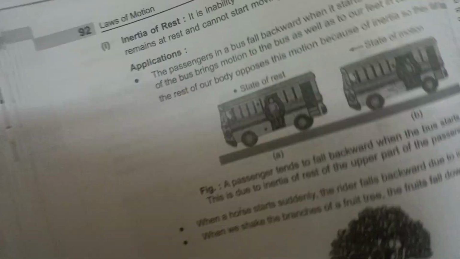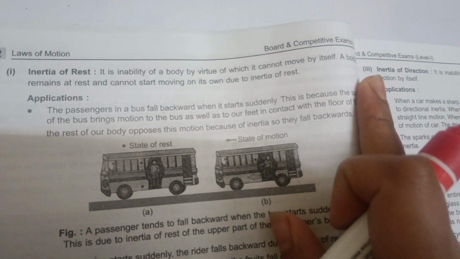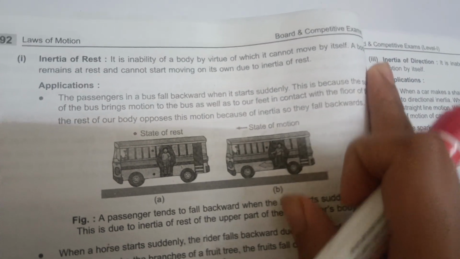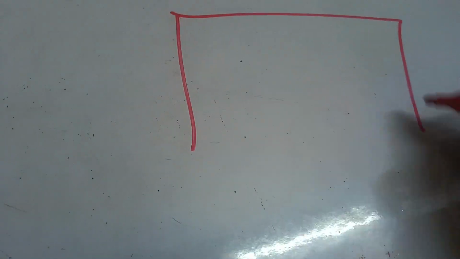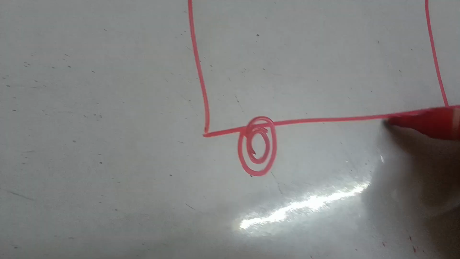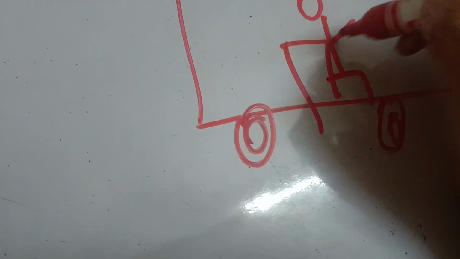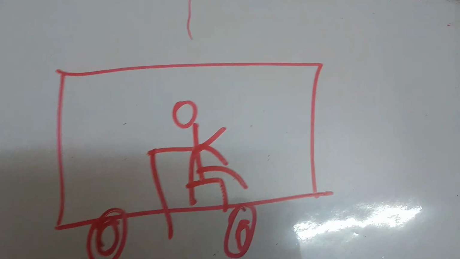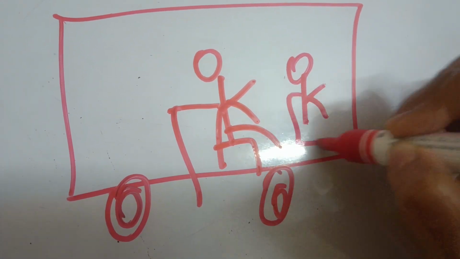See, inertia of rest. It is the inability of a body, by virtue of which it cannot move by itself. We're giving an example for inertia of rest. For example, there is a bus, and you are sitting in the bus. Now what happens is, you're just sitting normally, you're at rest, all the passengers are at rest.